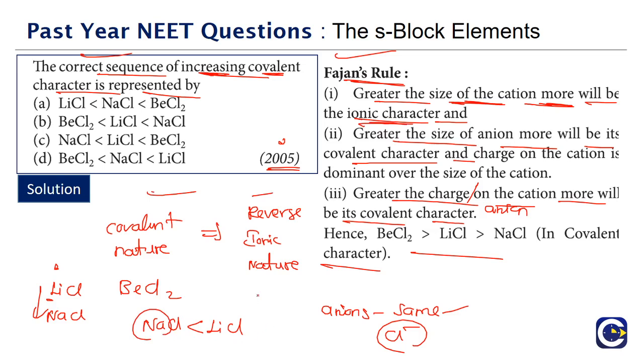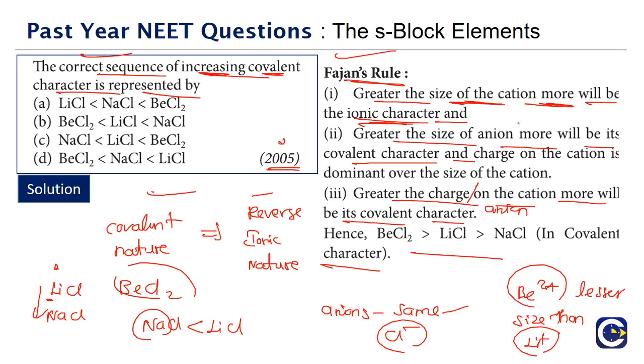That comparison is over. Now we have to talk about beryllium chloride. Since beryllium is in the same period as lithium, we can compare lithium and beryllium. The beryllium 2+ ion will be smaller in size than lithium. Not only that, beryllium has a 2+ charge. Cation size lesser means covalent. So the beryllium compounds will be more covalent than lithium for two reasons.